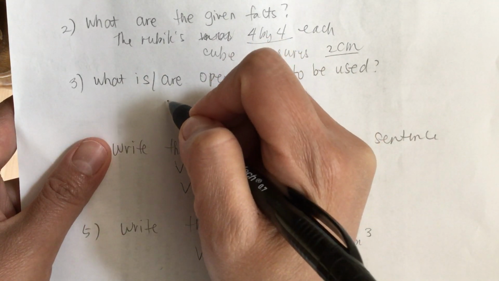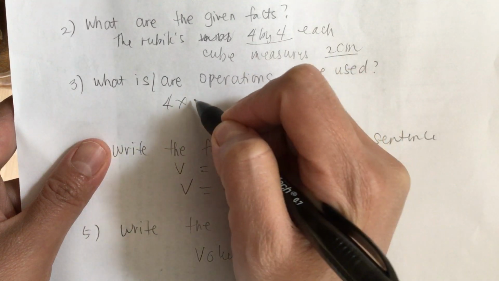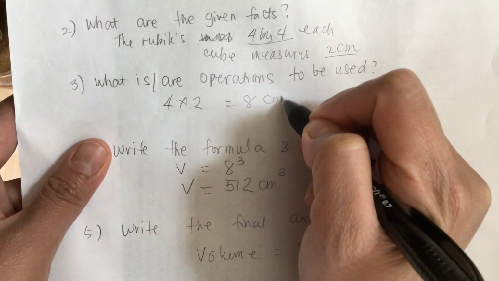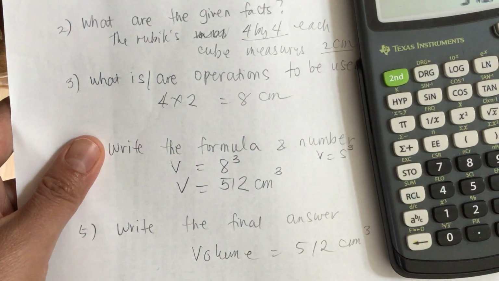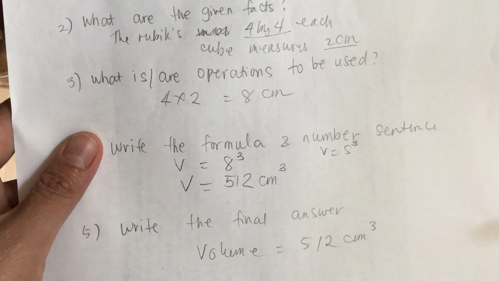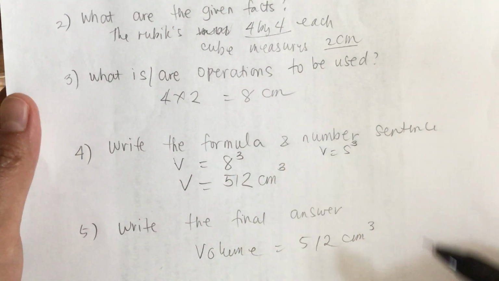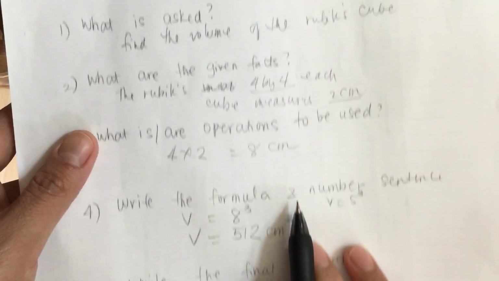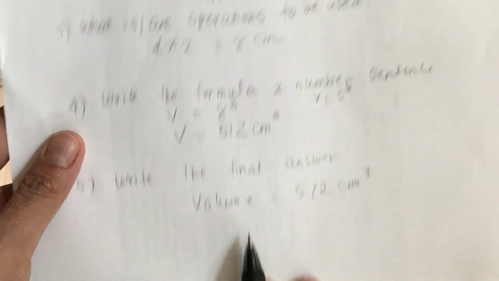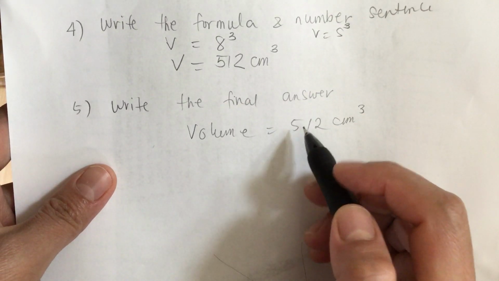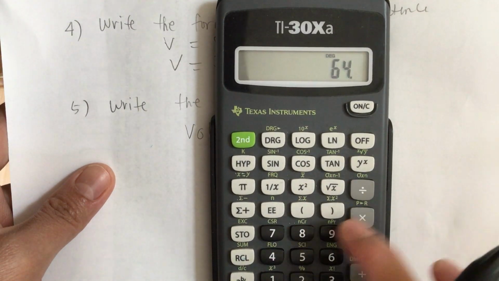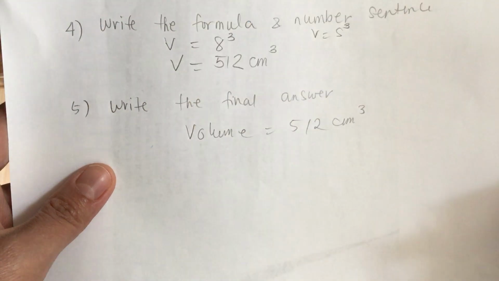We multiply 4 times 2 is equal to 8 centimeters, just like we showed here. So I think we did them all. So the final answer is 512. 8 times 8 times 8 is equal to 512.